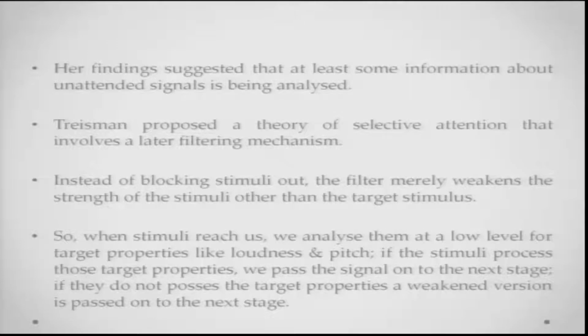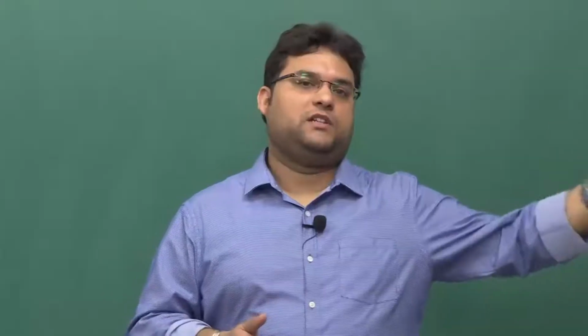Now, these findings that Treisman found suggested that at least some information from the unattended ear is also being analyzed. It is not only being evaluated at the sensory level, but it is analyzed at a higher level as well. Now, Treisman, to account for all of these findings, proposed a theory of selective attention that involves a slightly later filtering mechanism. Instead of blocking the stimuli out, the filter is merely weakening the strength of the stimuli other than the target stimulus. So, everything else is just getting slightly weakened and the filter is applied much later.